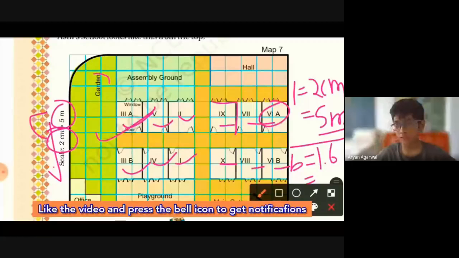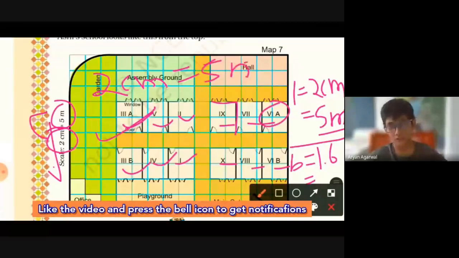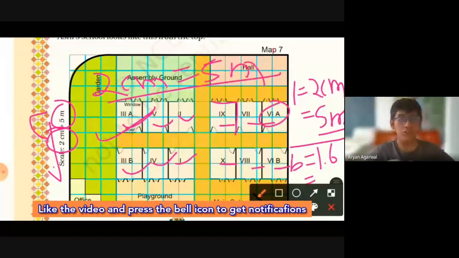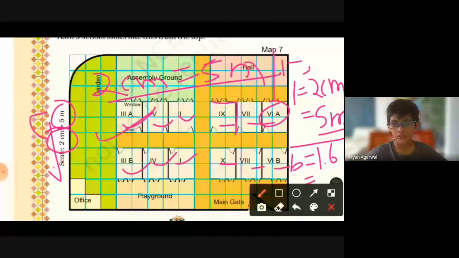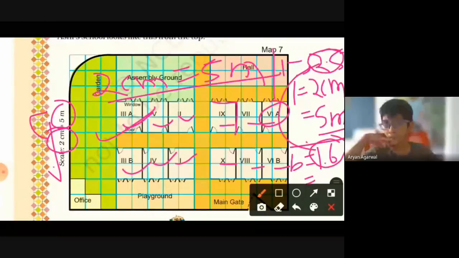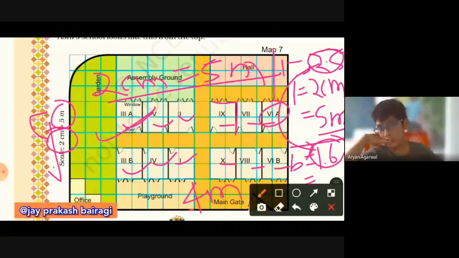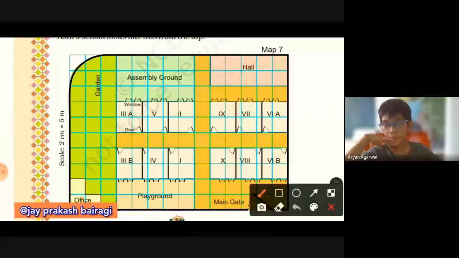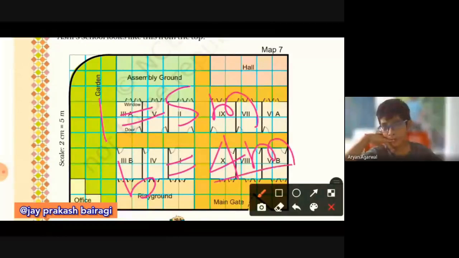It's very easy. 2 centimeter means 5 meter, so 1 centimeter means 2.5. Here 1.6 you will multiply with 2.5, so you will get 4 meter. In this way we found the length and breadth. Length is equal to 5 meter and breadth is equal to 4 meter.